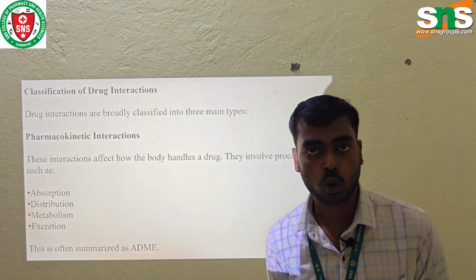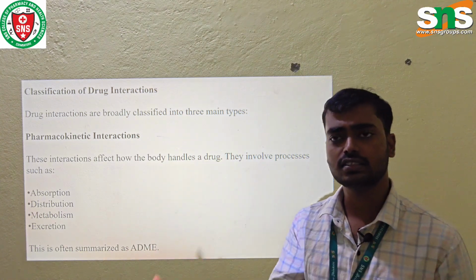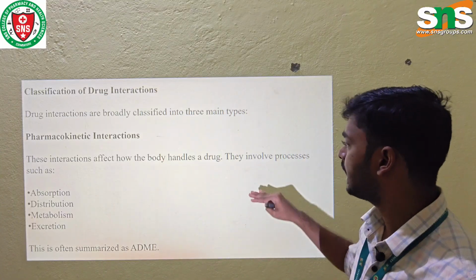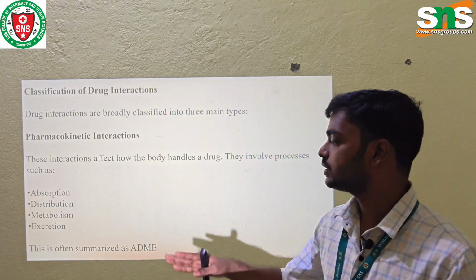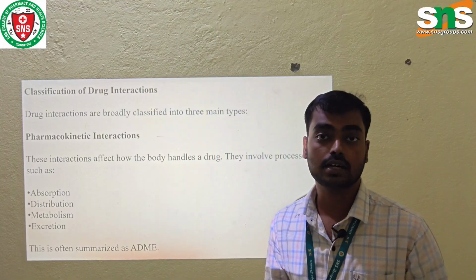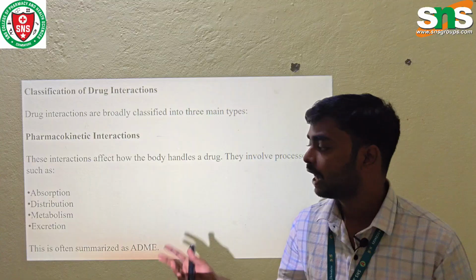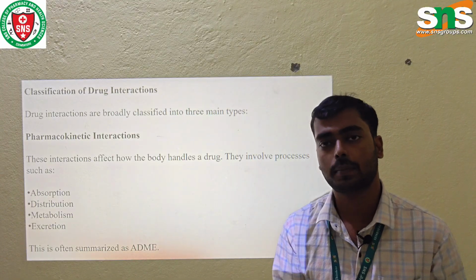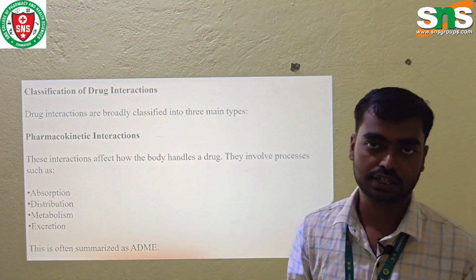The first one is pharmacokinetic interactions. This interaction affects how the body handles the drug. In pharmacokinetic interaction we study how the body handles drugs. They involve the processes of absorption, distribution, metabolism and excretion, often summarized as the ADME properties. Absorption indicates how the drug is absorbed, distribution indicates how the drug is distributed to different parts of the body, metabolism is how the drug is converted from one chemical form into another for distribution or excretion, and the next is excretion.